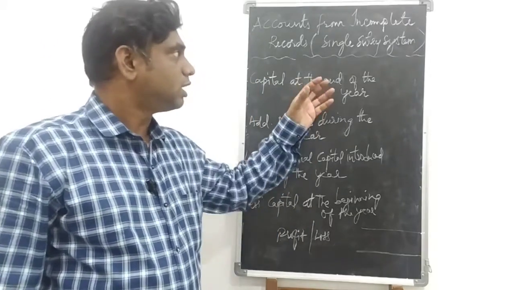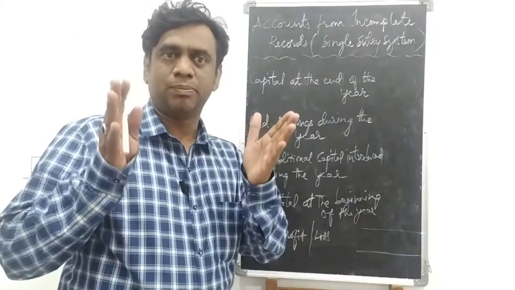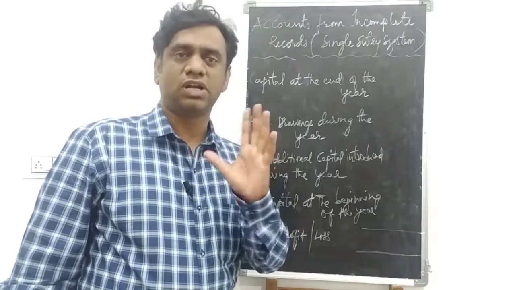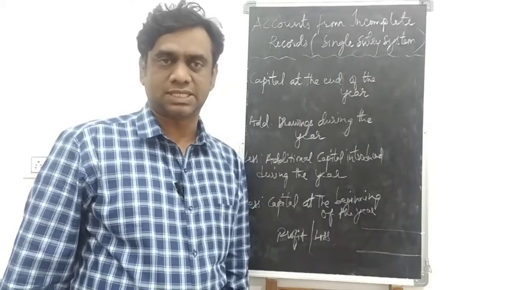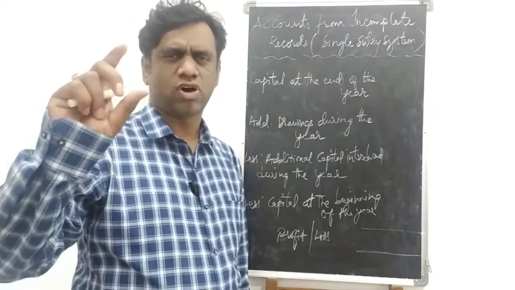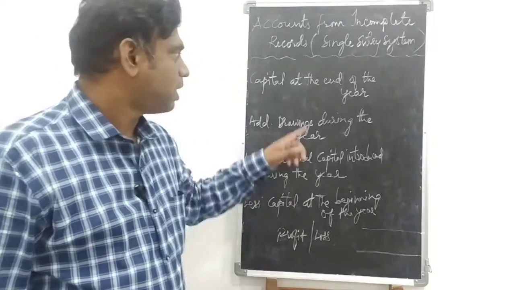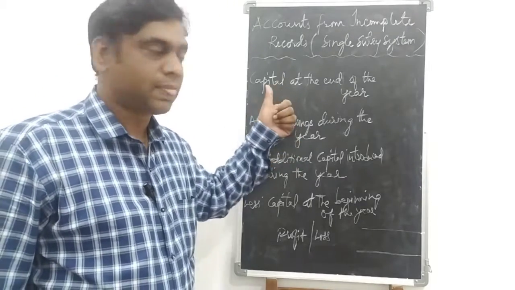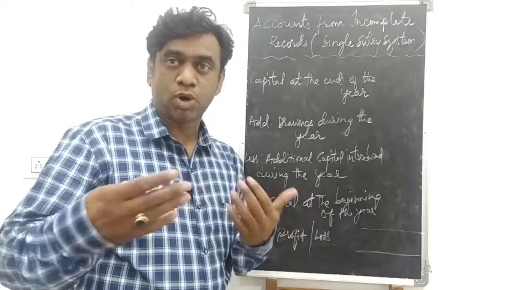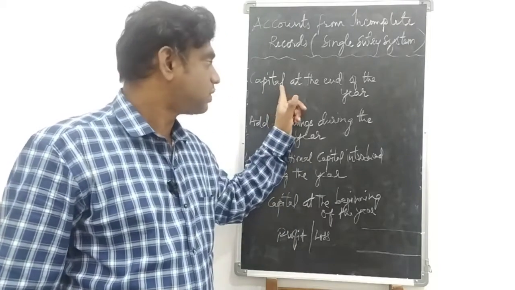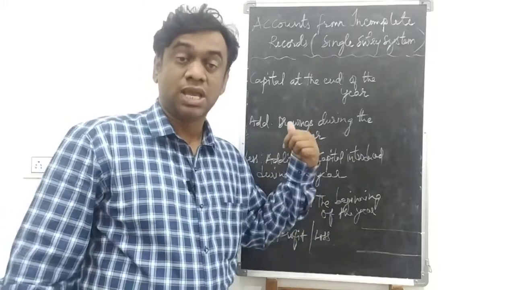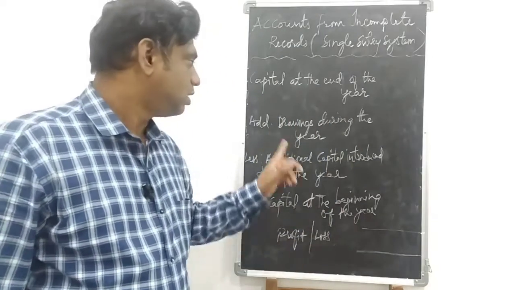So here we will make one account called statement of affairs to find out the profit and loss of the business. In this, only one single formula you have to take into consideration. You have to learn these steps by heart. First, whatever the problem will be given, you have to first write the capital at the end of the year. In the question they will mention capital at the end of the year.